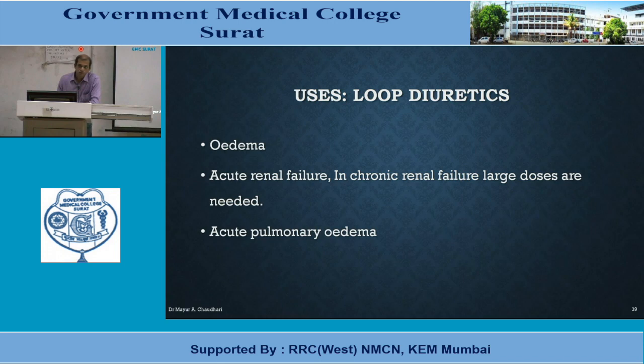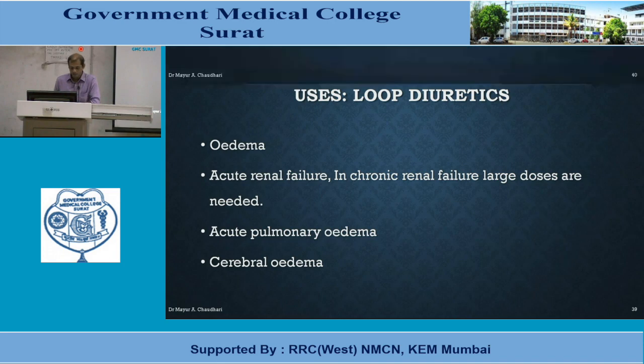Then in case of acute pulmonary edema, as it is relieving pulmonary congestion, it is preferred. Left ventricular failure, then they are also preferred in case of cerebral edema, especially cerebral edema because of road traffic accident or head injury patients.